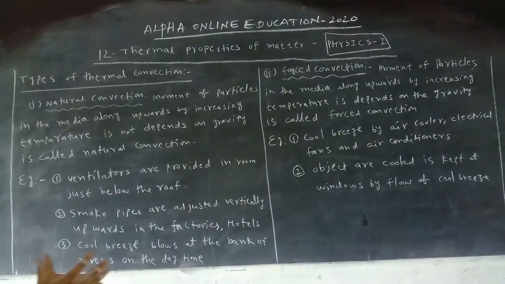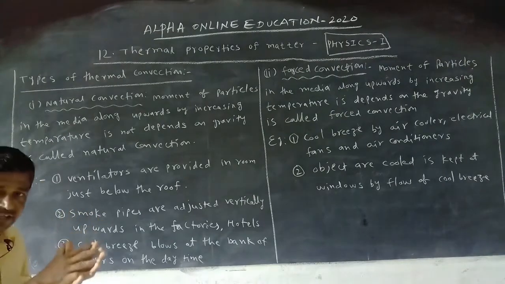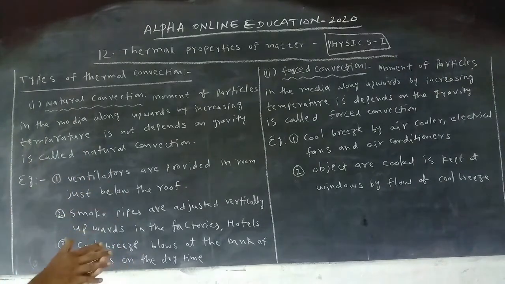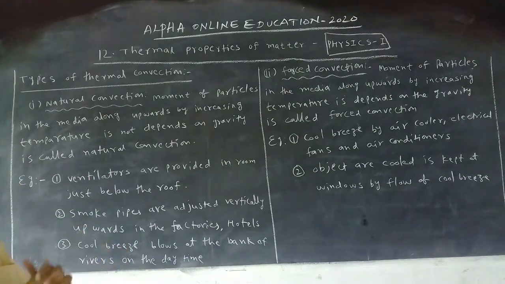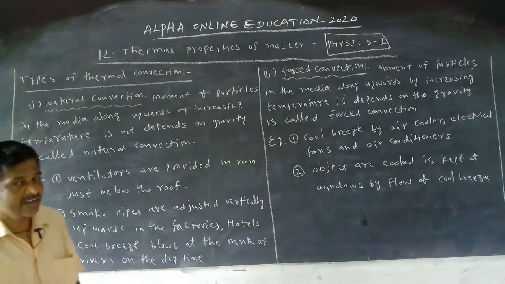Here also, when the temperature increases, volume increases and density decreases, but here it depends on which one? Gravity. That kind of convection is called forced convection. Examples: cool breeze from air coolers, electrical fans and air conditioners.